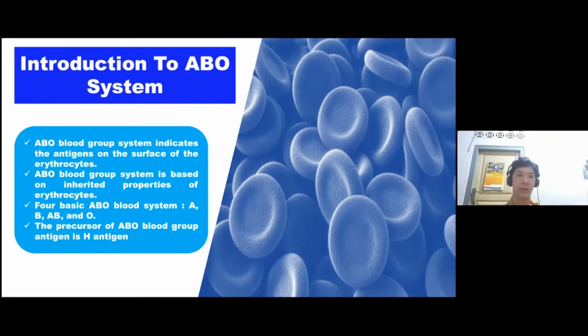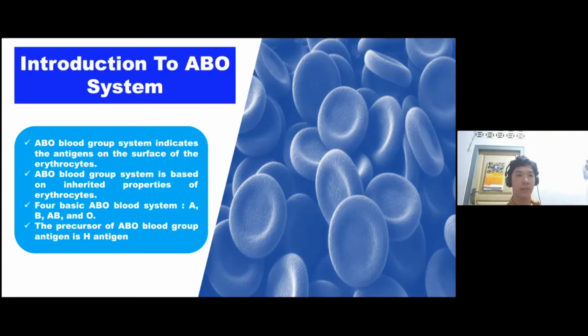This is why transfusion of mismatched blood can cause cell hemolysis. The ABO blood group system is based on inherent properties of the erythrocyte, so the individual's blood type depends on the blood type of the parents. There are 4 basic ABO blood types: A, B, AB, and O.